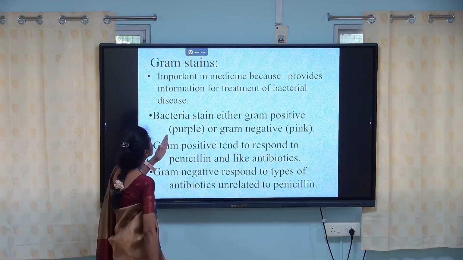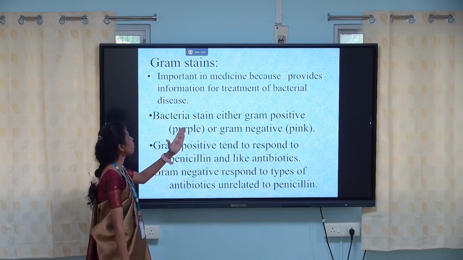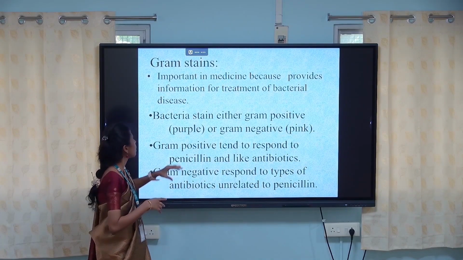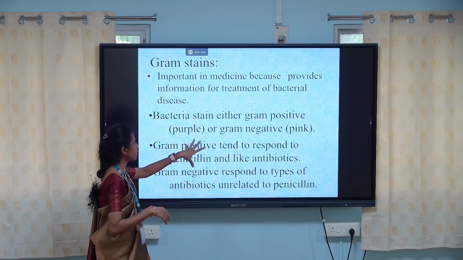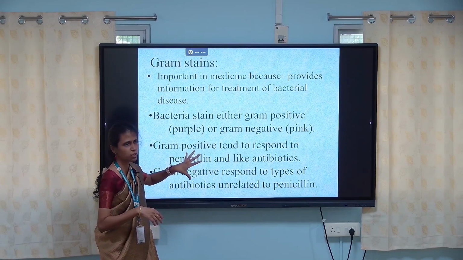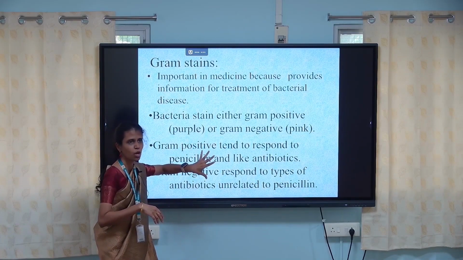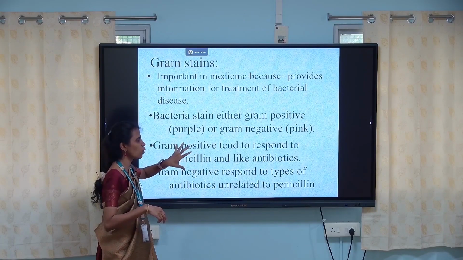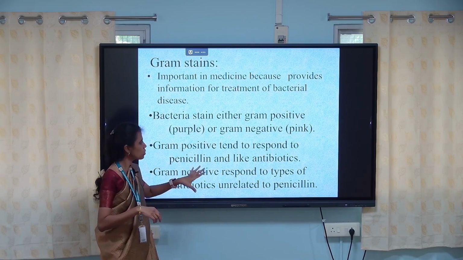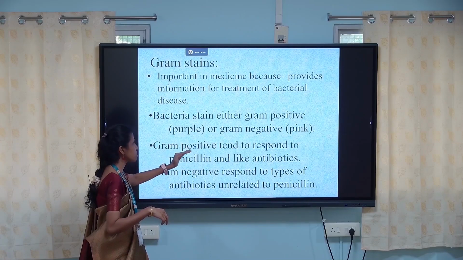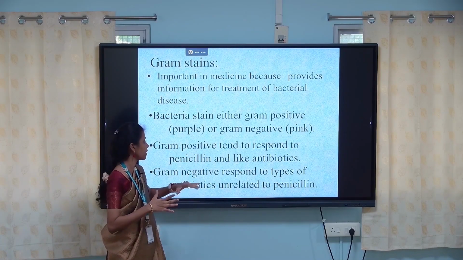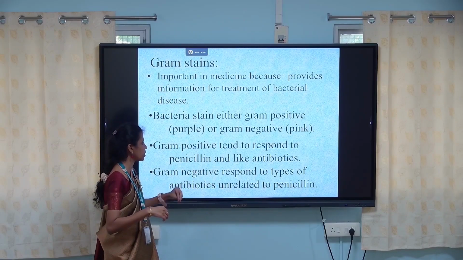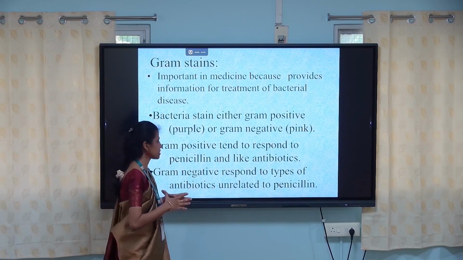Gram stains are important in medicine because they provide information for the treatment of bacterial disease. Bacteria stain either gram positive or gram negative. Gram positive bacteria show purple in color. Gram negative bacteria show pink in color. Gram positive bacteria tend to respond to penicillin and similar antibiotics. Gram negative bacteria respond to types of antibiotics unrelated to penicillin.